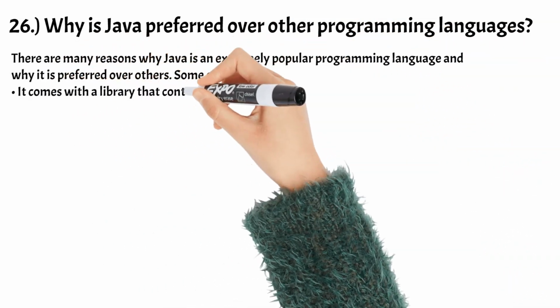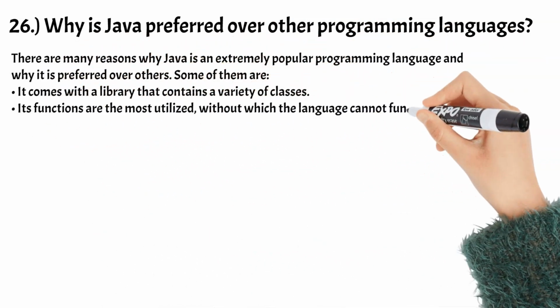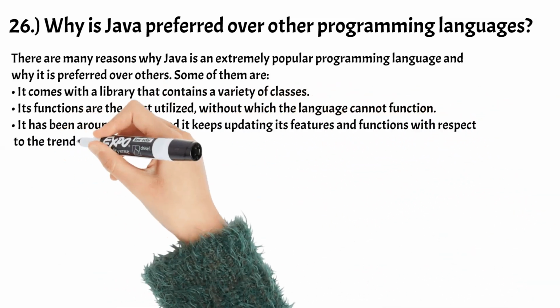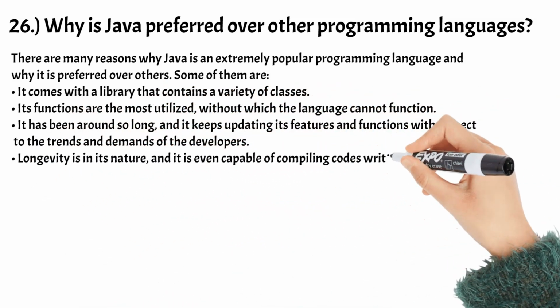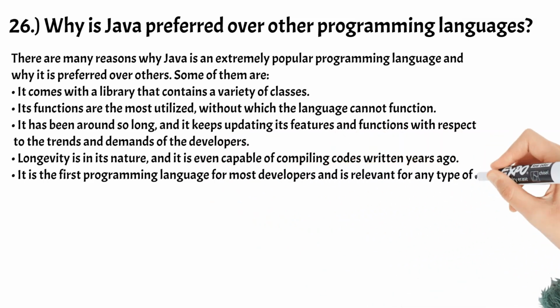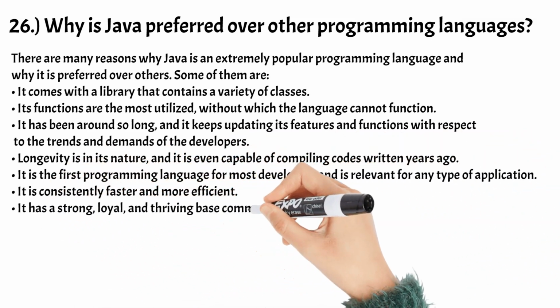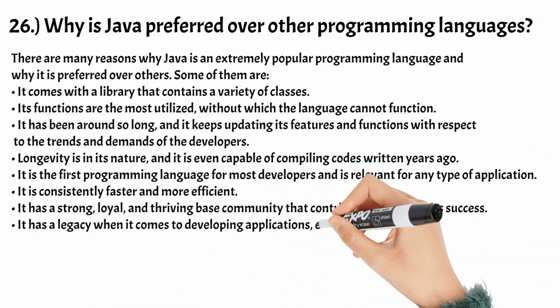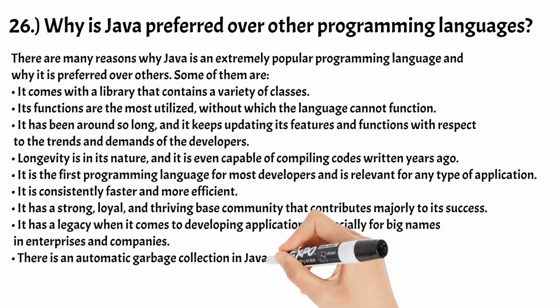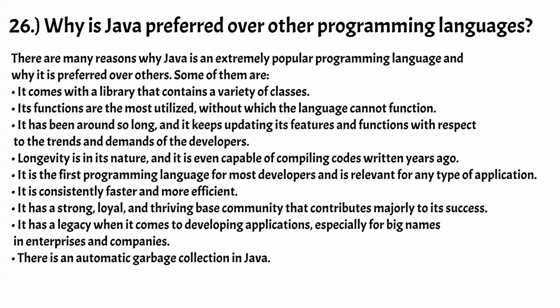Number 26. Why is Java preferred over other programming languages? There are many reasons why Java is an extremely popular programming language and why it is preferred over others. Some of them are: it comes with a library that contains a variety of classes. Its functions are the most utilized, without which the language cannot function. It has been around so long, and it keeps updating its features and functions with respect to the trends and demands of the developers. Longevity is in its nature, and it is even capable of compiling codes written years ago.